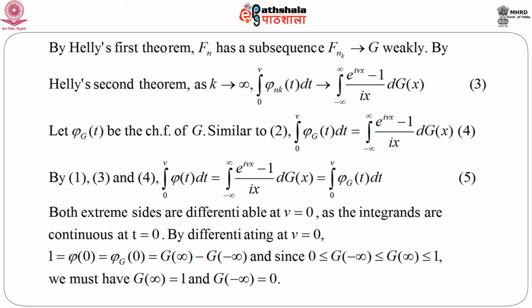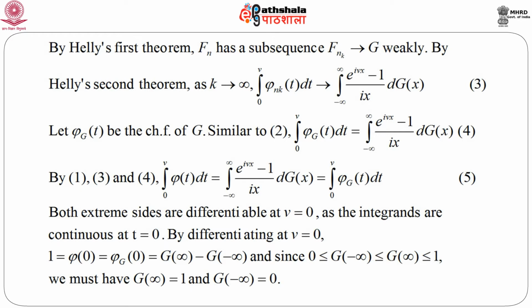So, by equations 1, 3 and 4, we have integration 0 to v phi t dt equals integration minus infinity to infinity e to the power I v x minus 1 by I x into d g x. And from 4, this second integral is nothing but 0 to v phi g t dt.